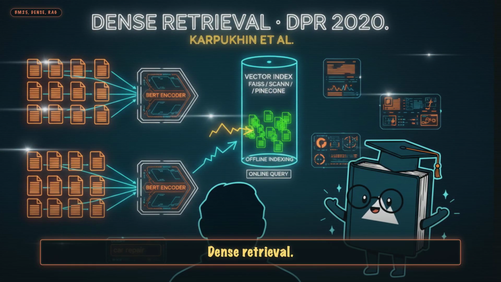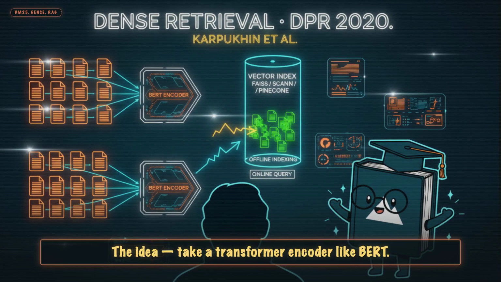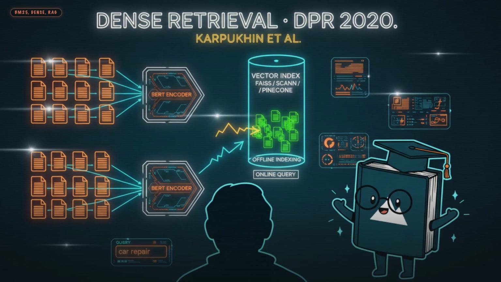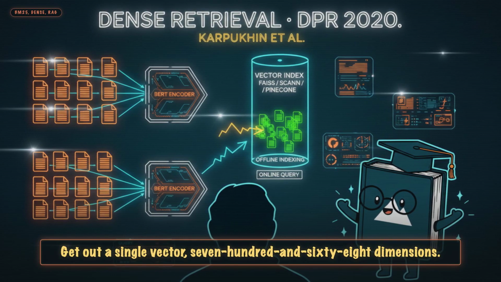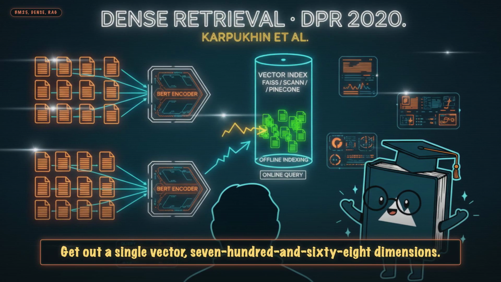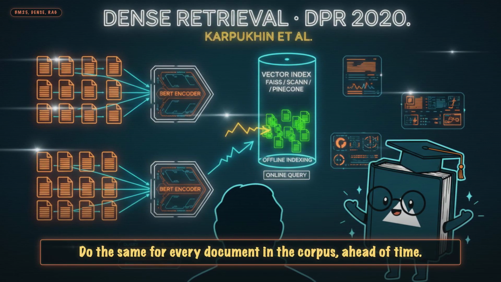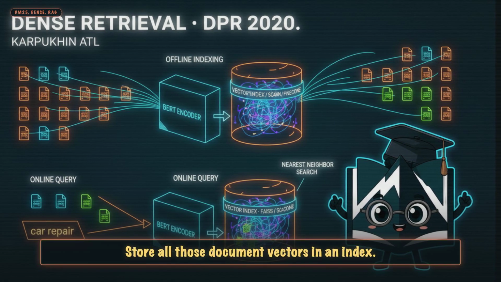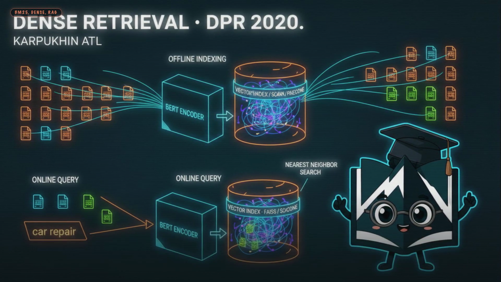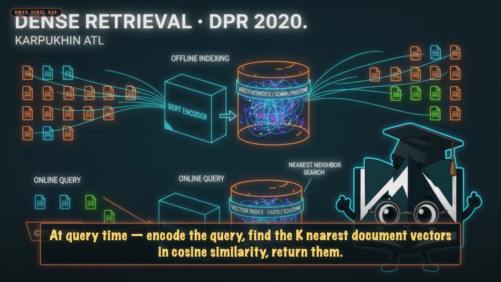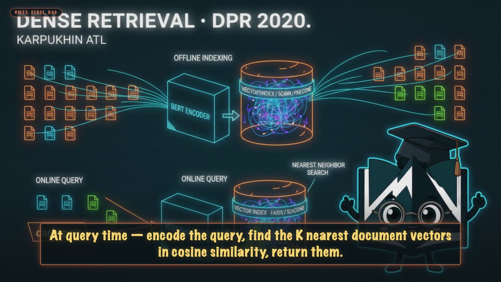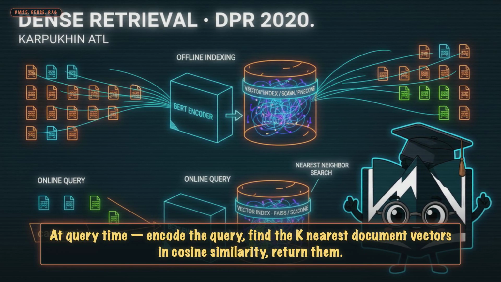Beat 2. Dense retrieval. The idea. Take a transformer encoder like BERT, feed it the query, get out a single vector, 768 dimensions. Do the same for every document in the corpus ahead of time. Store all those document vectors in an index. At query time, encode the query, find the k nearest document vectors in cosine similarity, return them.